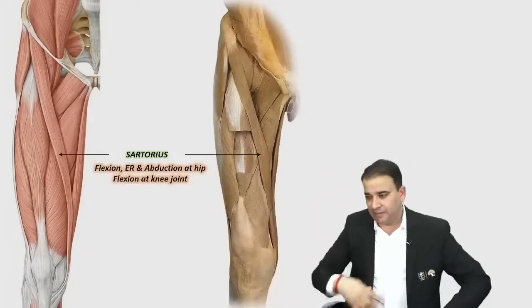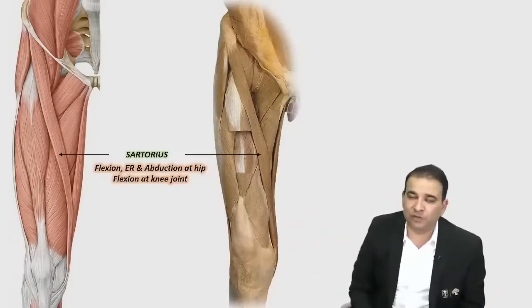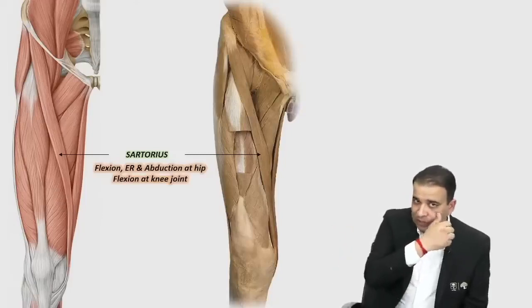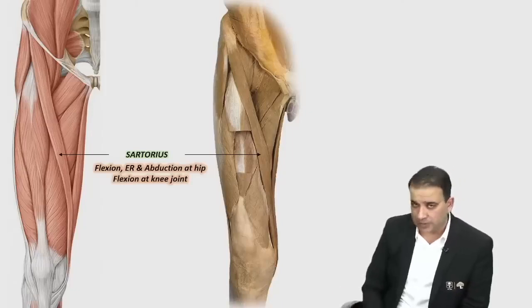So the question asked was, they gave the action, and they asked that this is the action of which of the following muscle, and sartorius muscle was to be identified in that image based question here. So flexion, external rotation, and abduction at the hip, and flexion at the knee joint is a function of sartorius.